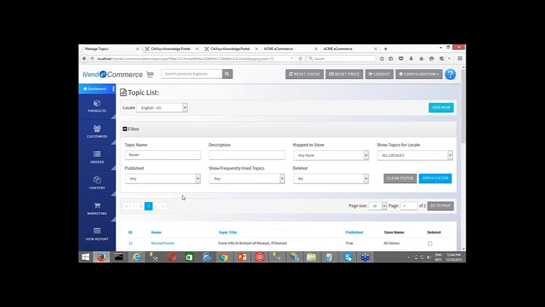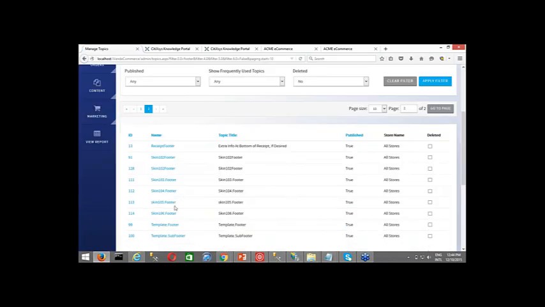Since this was skin 105 footer, I look for skin 105 footer. But before that, I need to create a page which I want to name, and then I will go to this particular footer and link it.